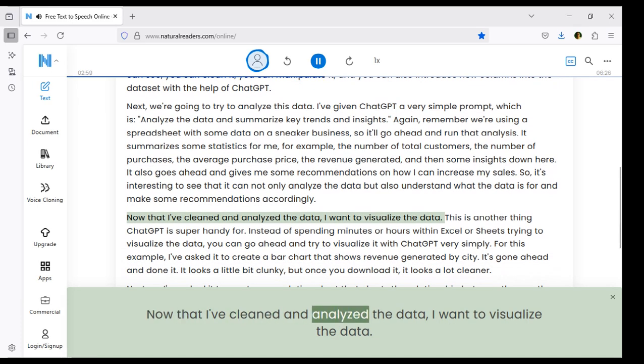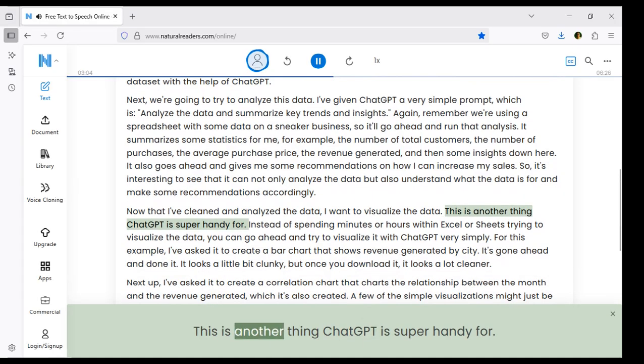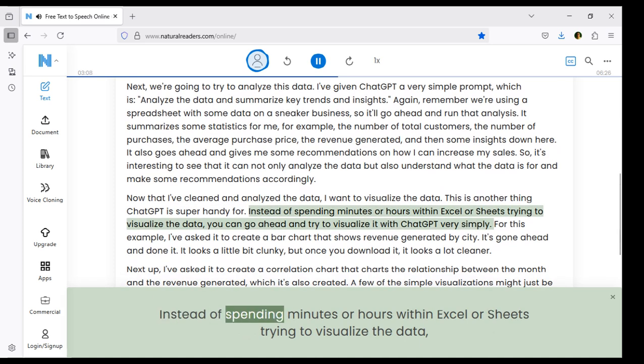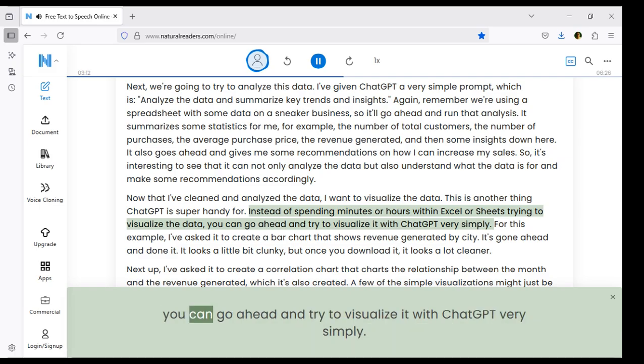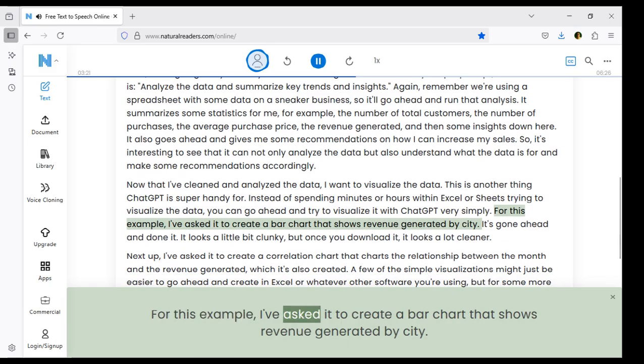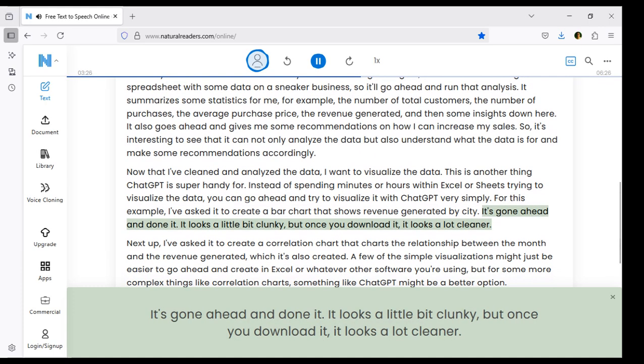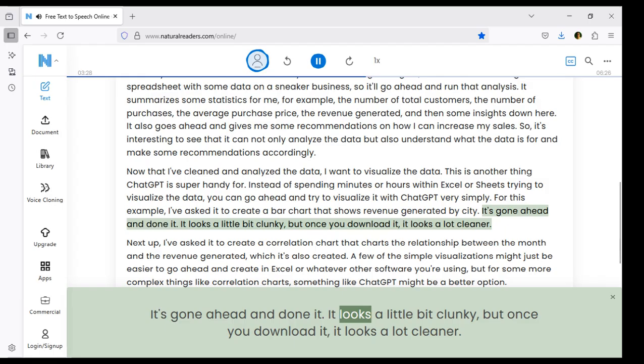Now that I've cleaned and analyzed the data, I want to visualize the data. This is another thing ChatGPT is super handy for. Instead of spending minutes or hours within Excel or Sheets trying to visualize the data, you can go ahead and try to visualize it with ChatGPT very simply. For this example, I've asked it to create a bar chart that shows revenue generated by city. It's gone ahead and done it. It looks a little bit clunky, but once you download it, it looks a lot cleaner.